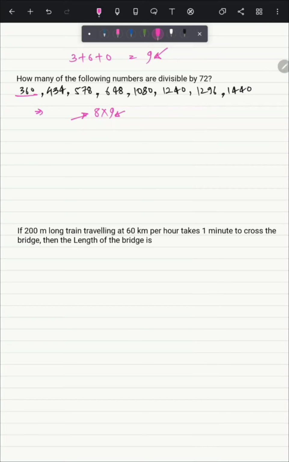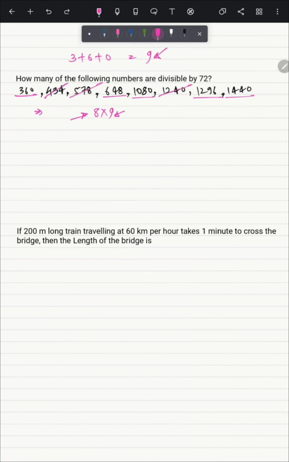Similarly, we will find whether the number is divisible by 9 or not by simply adding the digits: 4 plus 4 plus 7, so it will not divide. 5 plus 7 is 12, then 8 is 20, so this will also not divide. 6 plus 4 plus 8, that is 18, so it can be divided. 1 plus 8, it will also divide. This will not divide, and this will divide, and this can also be divided by 9. Now we have just 5 numbers left,